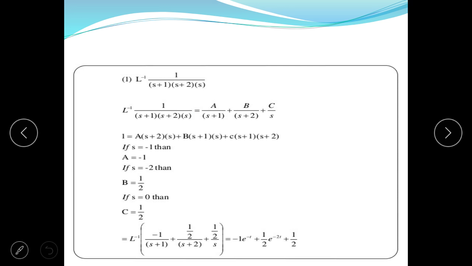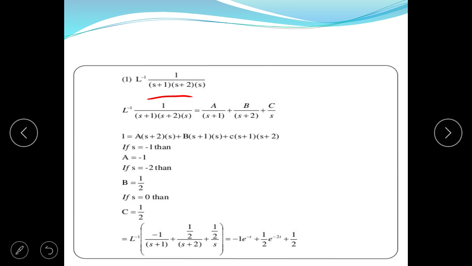There are some functions like Laplace inverse of 1 upon s plus 1, s plus 2, s. To take the inverse Laplace, first of all we separate each part of the denominator.